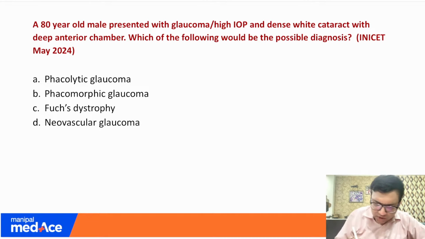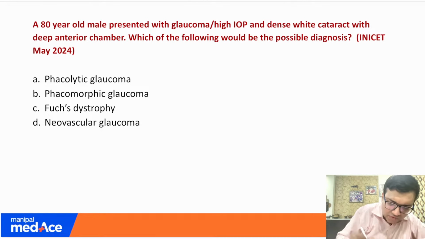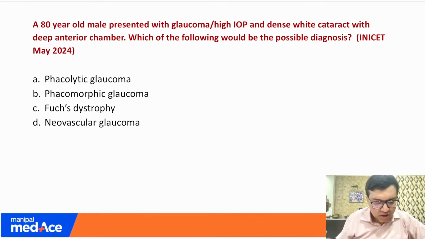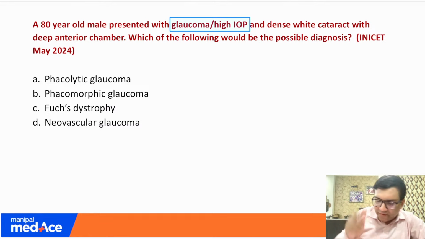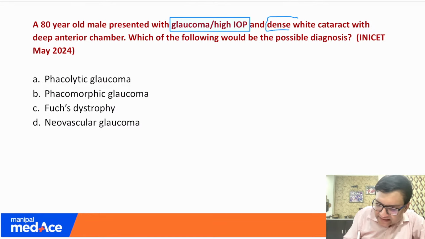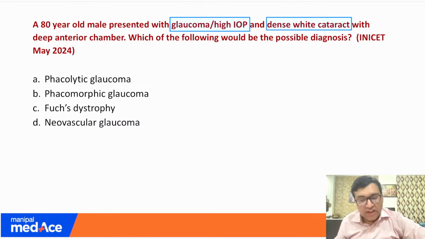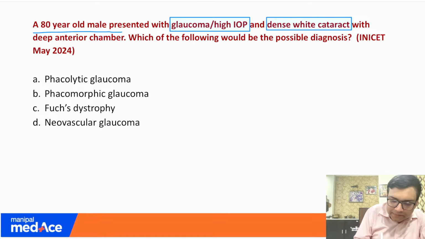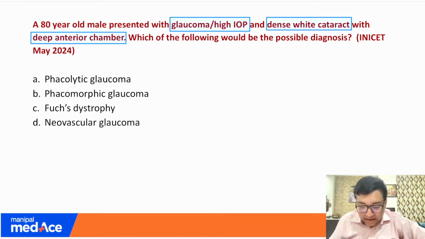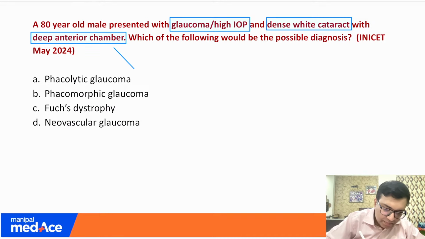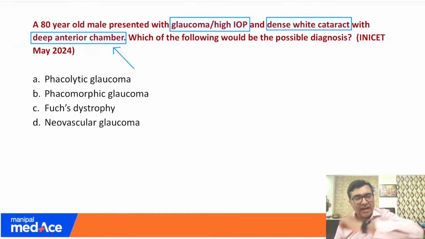There was a question which was my favorite question of this paper, where they have asked about an 80-year-old man presenting with glaucoma or high intraocular pressure. Very important, the patient was having a dense white cataract with a deep anterior chamber. Which of the following would be the most possible diagnosis here? The very important thing they have given here is that the person was having a deep anterior chamber.